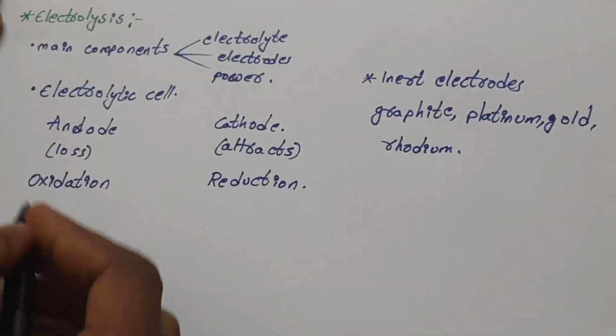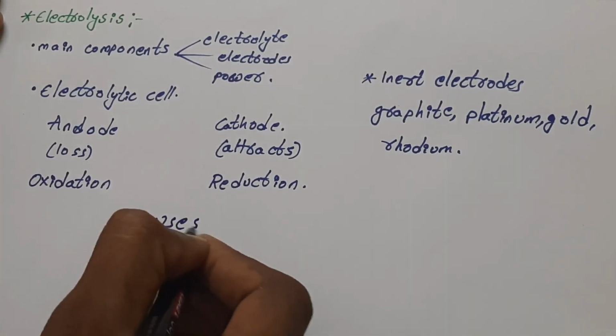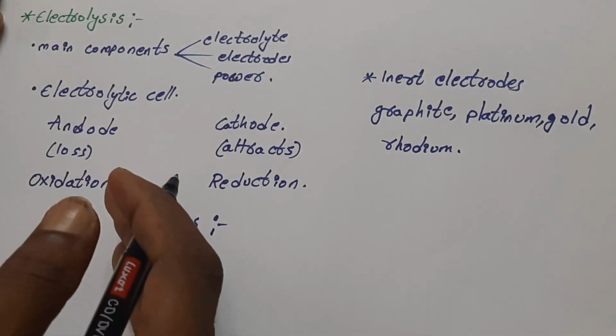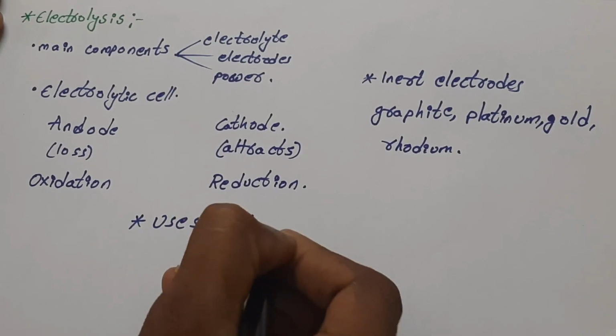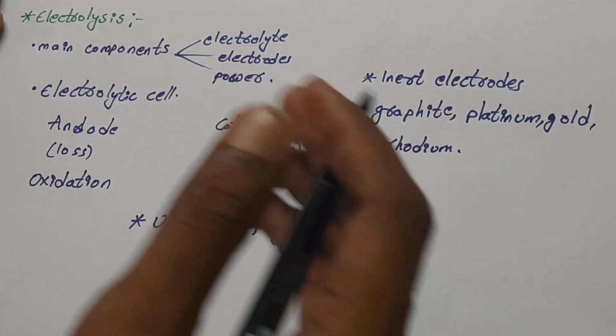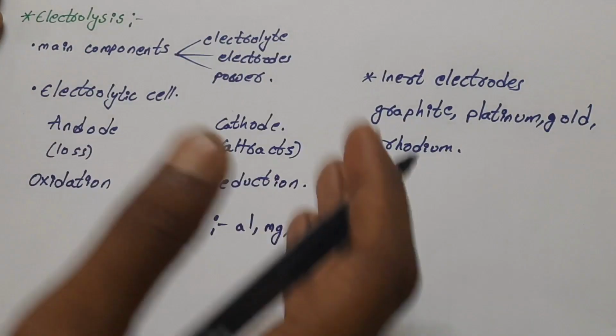Let us see some of the important uses of the electrolysis process. It can be used in the production of metals and non-metals such as aluminium, magnesium, calcium, and fluorine, and many other metals and non-metals can be produced by electrolysis.